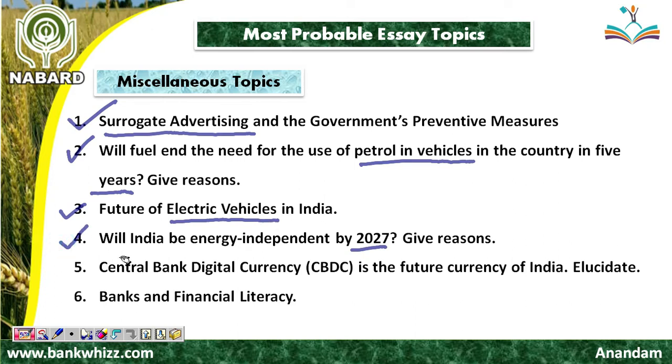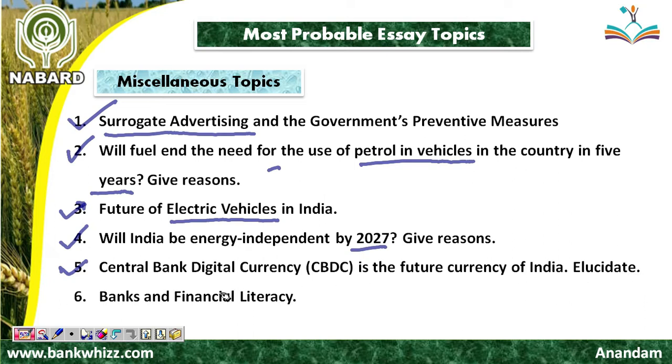Next topic is: will India be energy independent by 2027? Give reasons. This topic is also related to the above two topics. So you need to correlate this essay topic with the essay topics given here. Friend, the next essay topic is: central bank digital currency, CBDC, is the future currency of India.